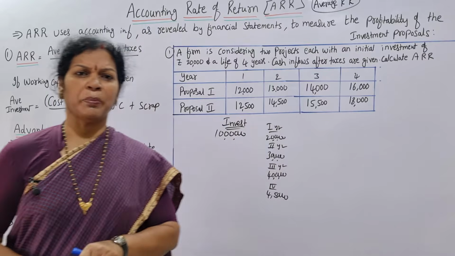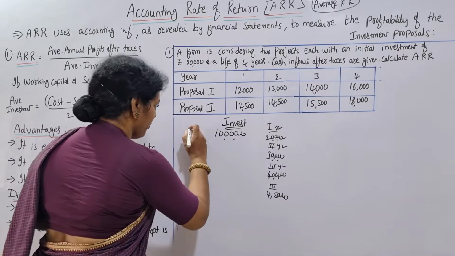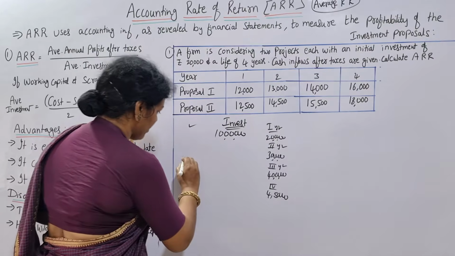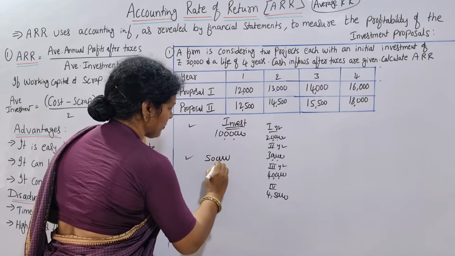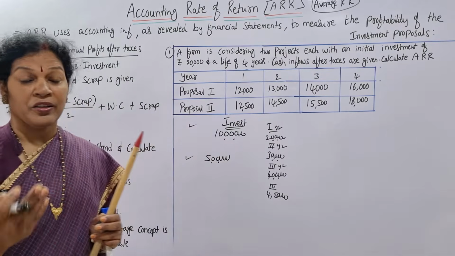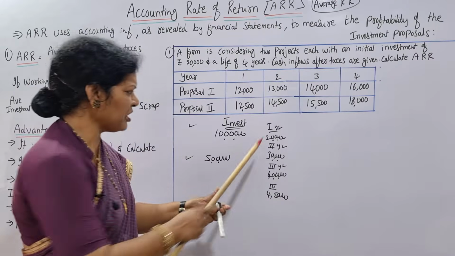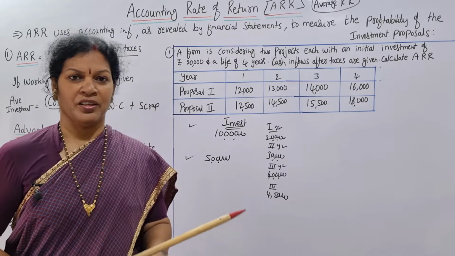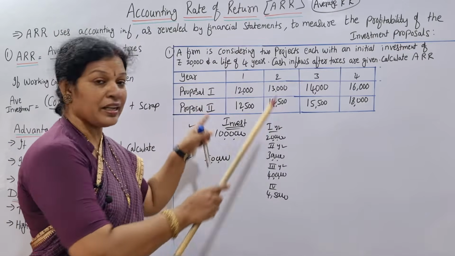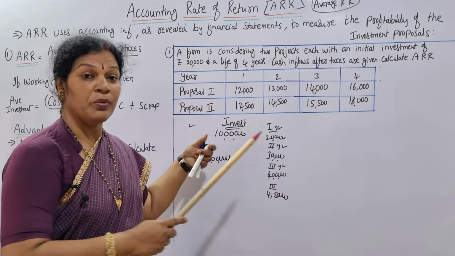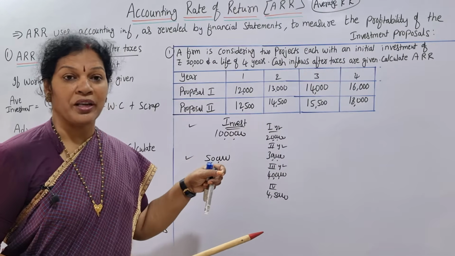Let me see another proposal. This is one proposal, Proposal 1. Second proposal is, if I invest 5 lakh, what would be the return? In how many years am I going to get it? First year is how much? Same like this we'll calculate, then we'll come to know how much you are going to get back. So in ARR, how much return you are going to get in how many years, based on that you are going to calculate.